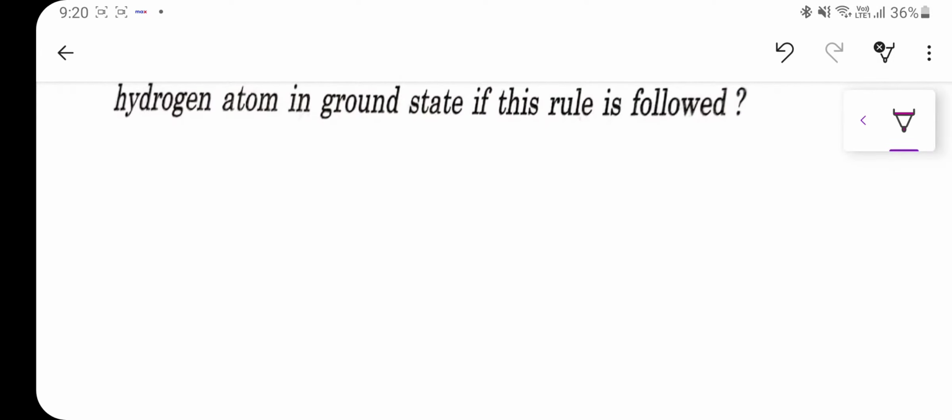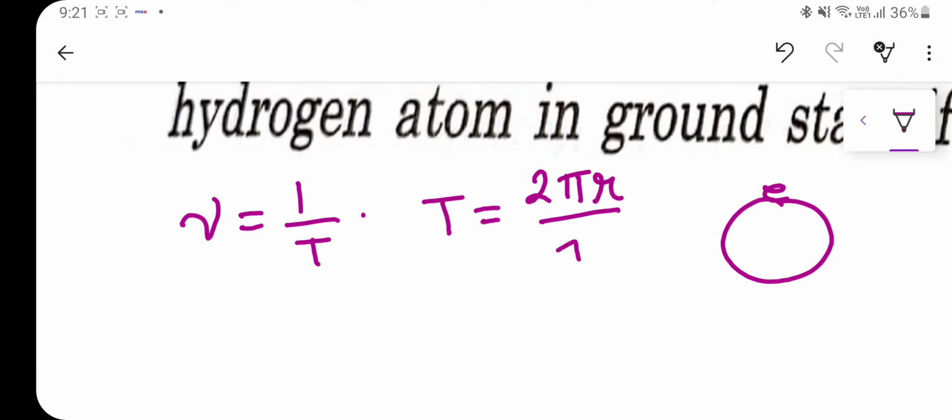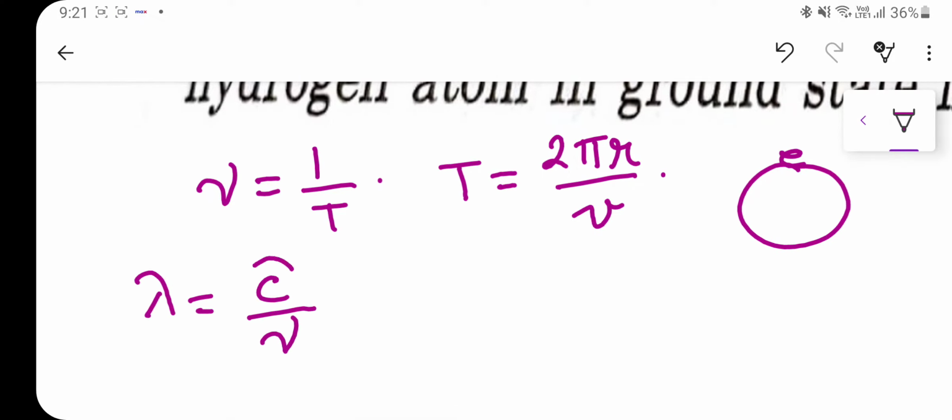Based on that, we know the general formula for frequency. Frequency is 1 by time period, and the time period of revolution, since the electron is revolving in an orbit, will be 2 pi r by v. Now here we have to find out lambda. So lambda is equal to velocity by frequency. This is the velocity of the electromagnetic radiation, and this is the velocity of the electron. So both are two different things.